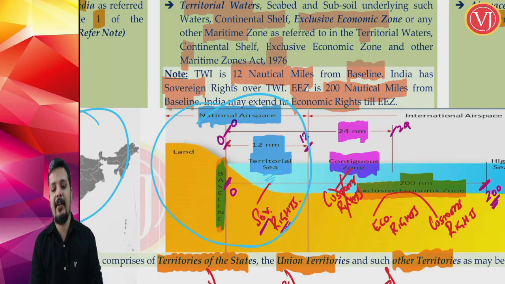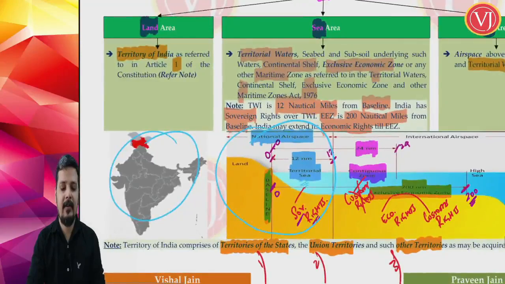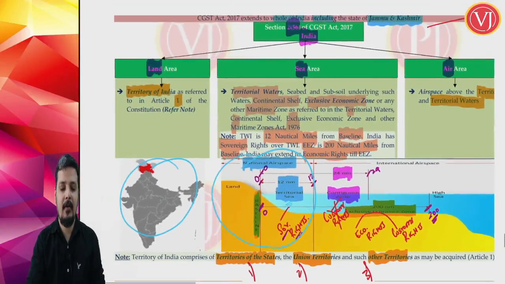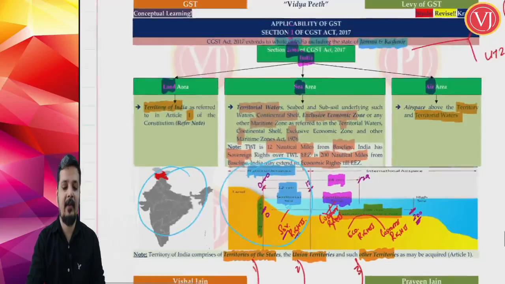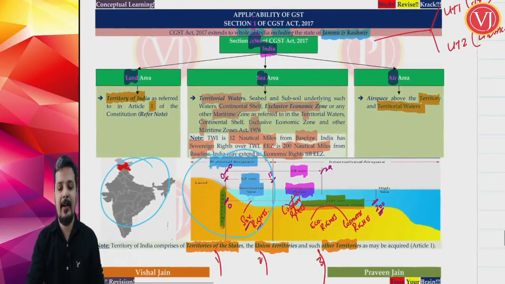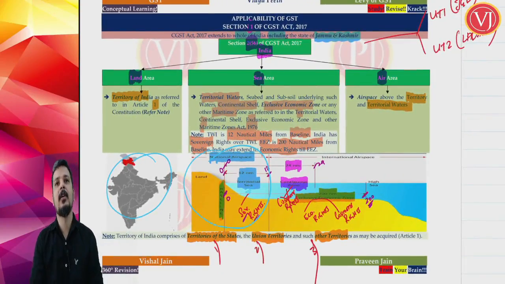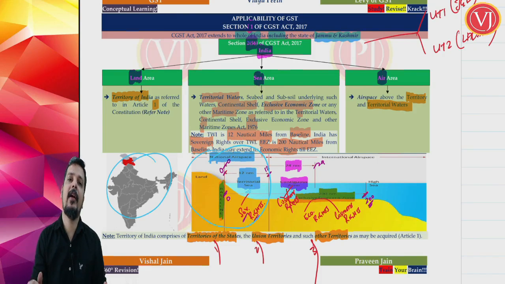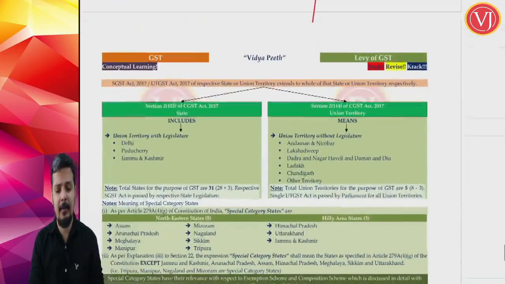So you have the airspace covered there. Friends, this is important when you talk about satellite activities. When a satellite is launched from India or within the 12 nautical miles, that satellite launched will be part of India, and the Indian government will have all the rights to levy taxes on the services provided by the satellite, just for example purposes.